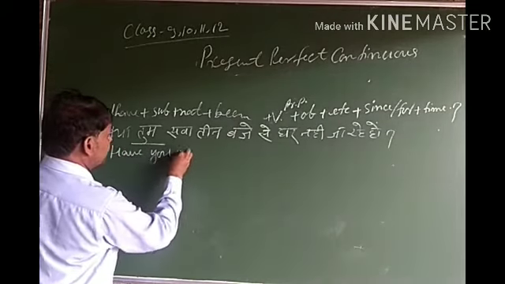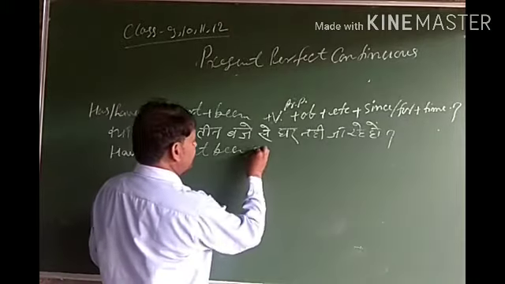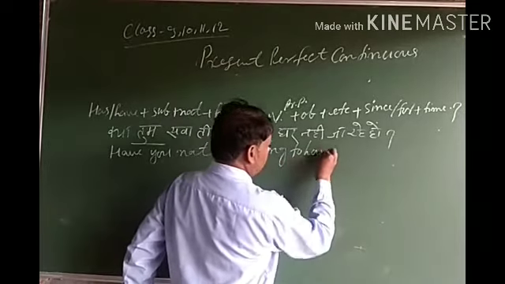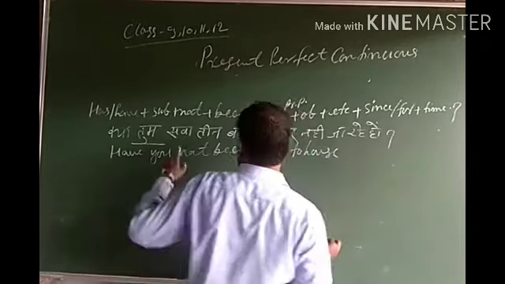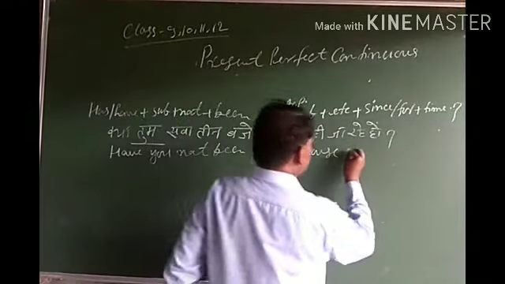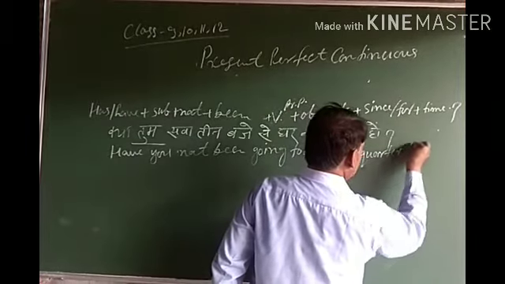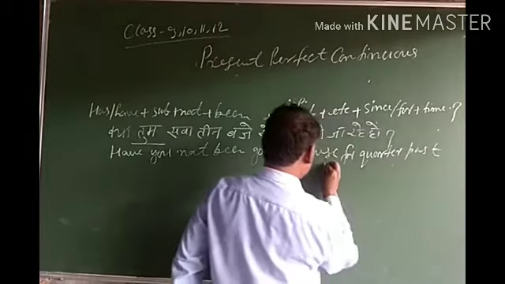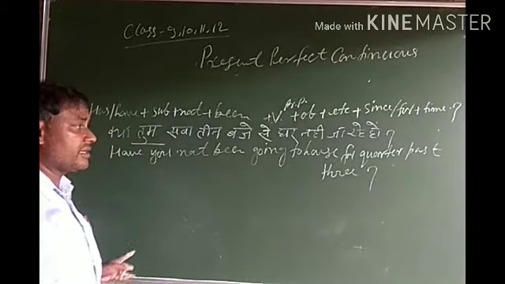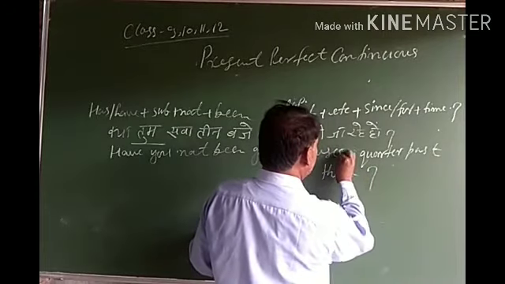After then subject, after then not, after then been, going to house, 3:15 is definite time, period of time, so since 3:15.